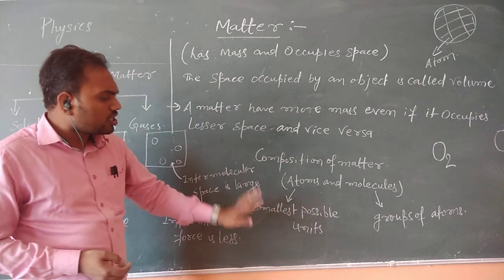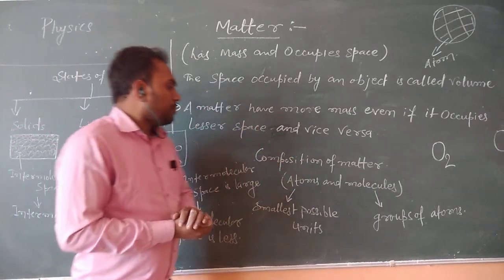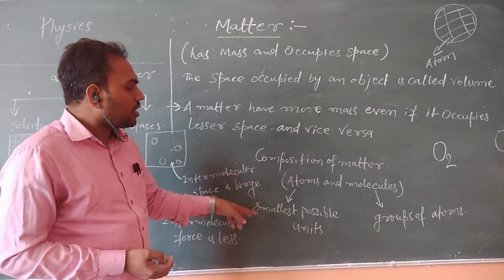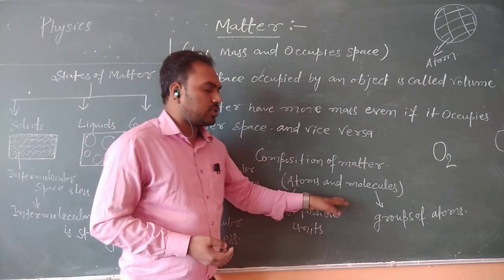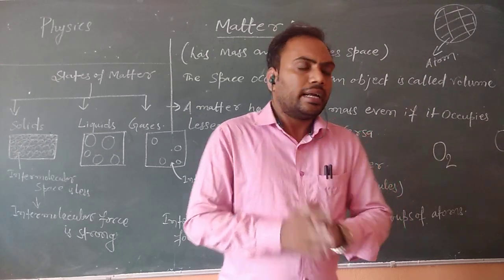Atom is the smallest possible unit of any matter. Any matter is made up of what? That is atoms or molecules. A group of atoms is called a molecule.